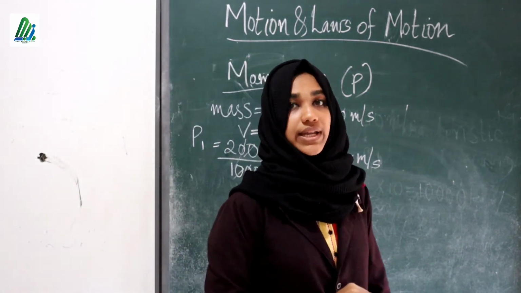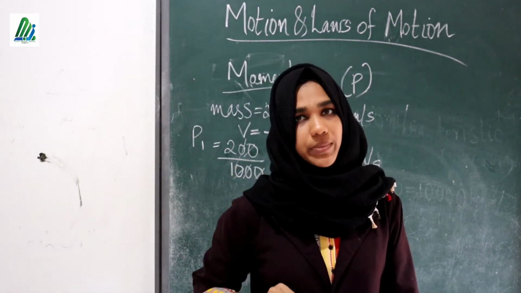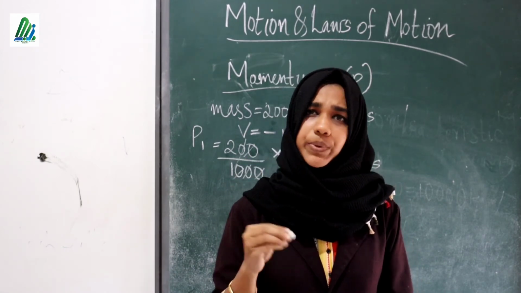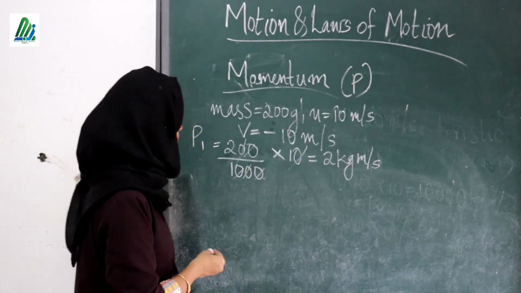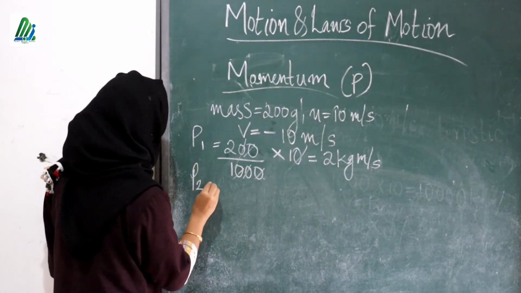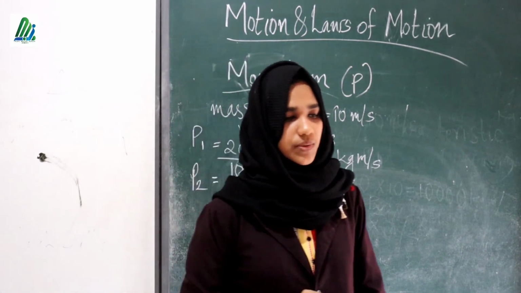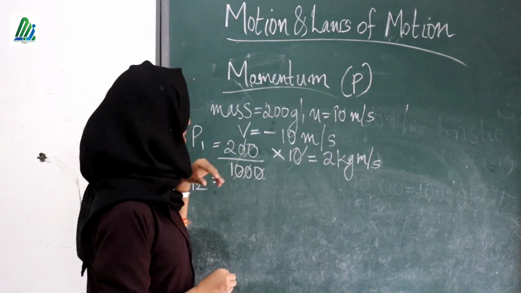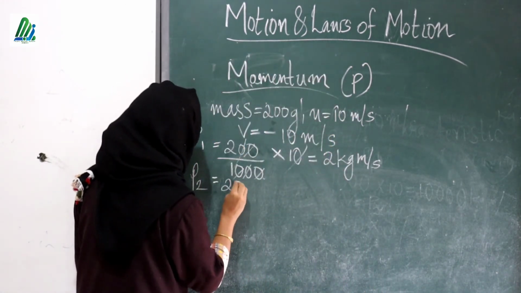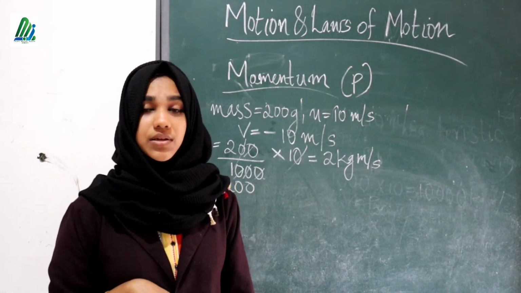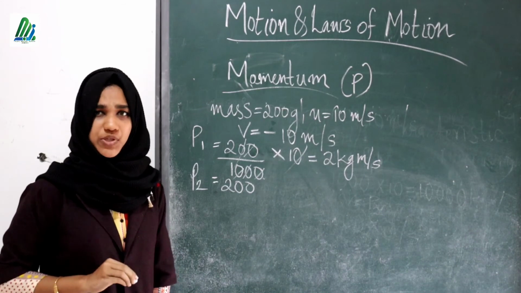Next, we want to find the final momentum. Final momentum can be represented as mv or P2. So here P2 is how much? Here mass is the same. The ball is returning back to its position with the same speed.